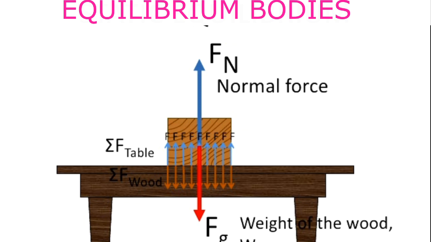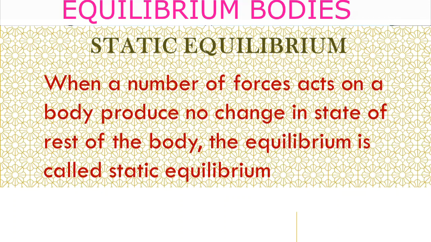So the body is in a state of rest due to the action of two forces. One is the weight of the body and the second is the normal reaction force. So here the weight is balanced by the normal reaction force and hence the body is in static equilibrium. So static equilibrium is the equilibrium position in which a number of forces act on the body and produce no change in the state of rest of the body.